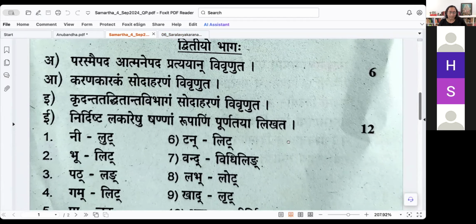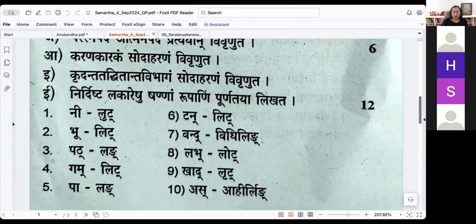But we'll go over it now that we have studied all this. Now this part is Parasmaipada, Atmanepada pratyaya, vivrunuta, karana karakam, sodaharanam, vivrunuta. These are all krittadi. This is Dhatu Chandrika. So these dhatus you need to know. Lut, ling, everything is there. Lit, vidhiling, lot, rit, all of this is there. Whatever you can, shannam rupani purayata. If you know everything, then fine. If you don't know, write whichever you know for sure. Like if you know vidhiling really well, then write it. Rit, then write that. It's okay. If you want to attempt one, just for jagama, jagmatuhu, write it. Lit, at least one you need to know.